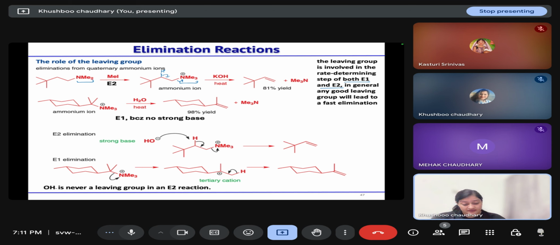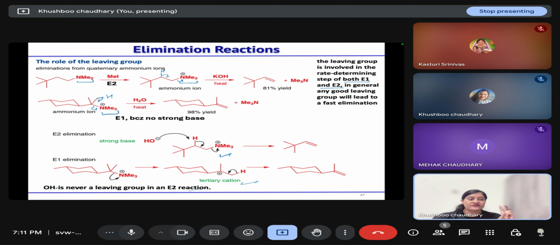And in the second case also, this is the E1 mechanism because we are not using very strong bases. If we are using strong bases, then it will undergo E2 elimination. So OH negative is never a leaving group in an E2 reaction. Hydroxide ion will not act as the leaving group, it will act as the base. And for converting hydroxide ion into a good leaving group, we already discussed the ways, that in the presence of acid we can perform the reaction.